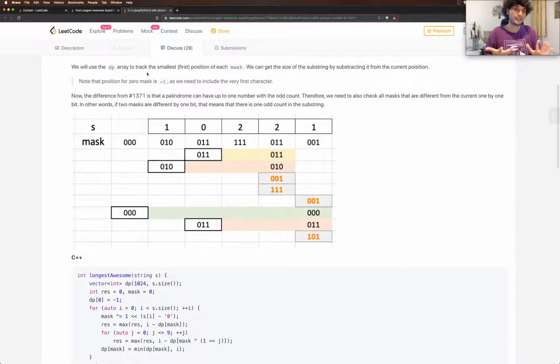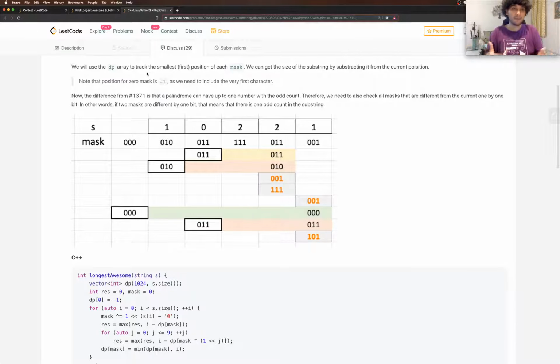So with 10 different digits, how many masks can there be? Each position can be a 0 or 1. It's a bit mask. So 10 places, 2 possible, 2 possible, 2 possible, 2 to the power 10, right? So there can be just 1024 different bit masks possible in this scenario. That's why it would be easier for us.